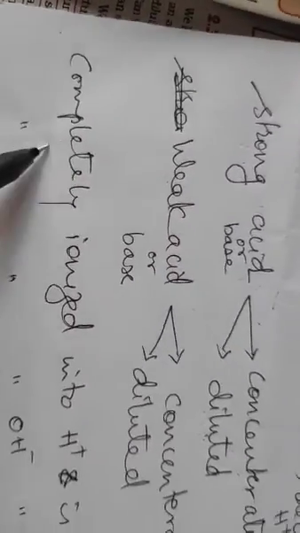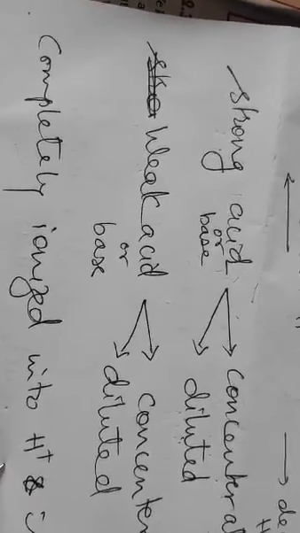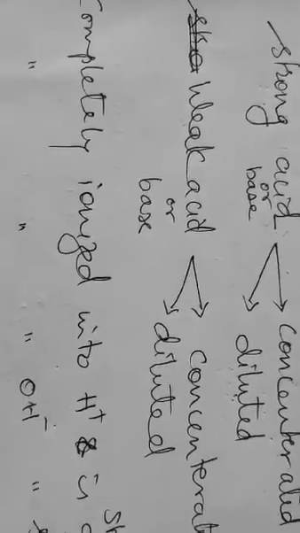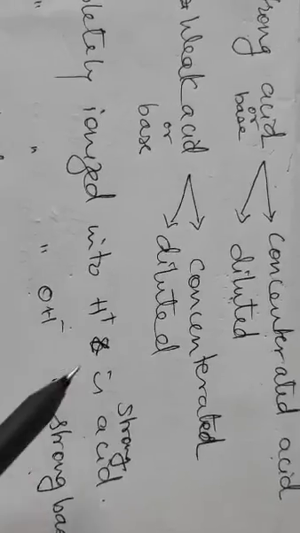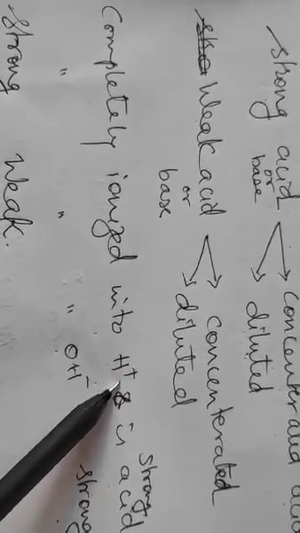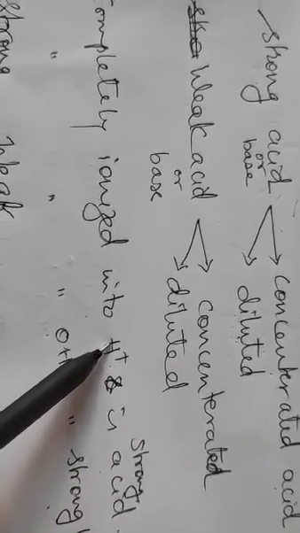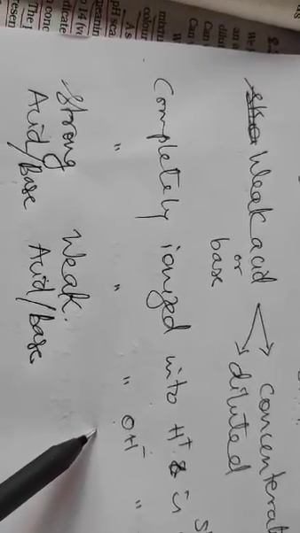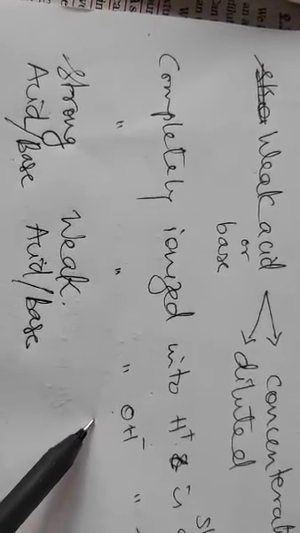Strength stands for this: if an acid will completely break down into H+, all the H will be converted into H+, then it is a strong acid. And if the base completely breaks down into OH-, then it is a strong base. Example, HCl, H2SO4, they both are very strong acids because they will completely ionize into H+. Whereas NaOH is a strong base, KOH is a strong base.